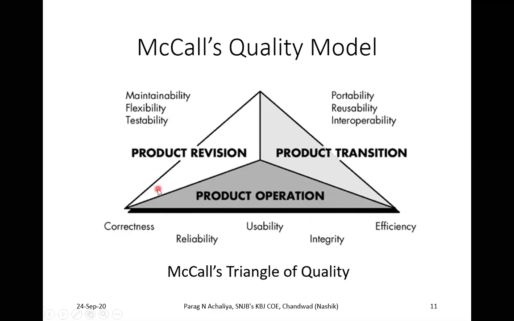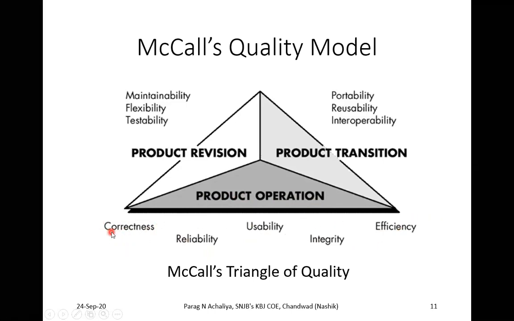So what will be there in product revision? In product revision, the team will focus on its testing part, its flexibility, and its maintainability. So once you start your product development, you will have different operations for your product, like you are going to check the correctness of the system, reliability, usability, integrity, and efficiency. Now I hope you all know these 5 terms.